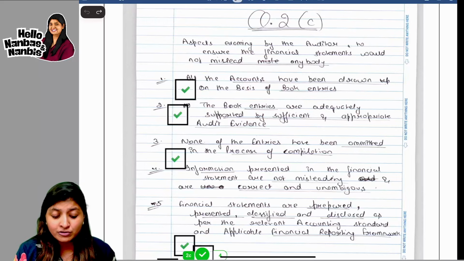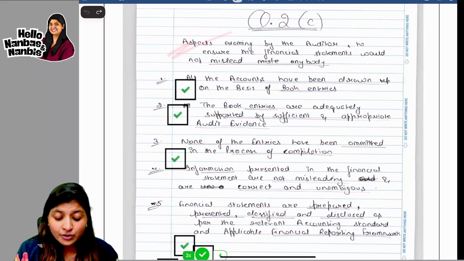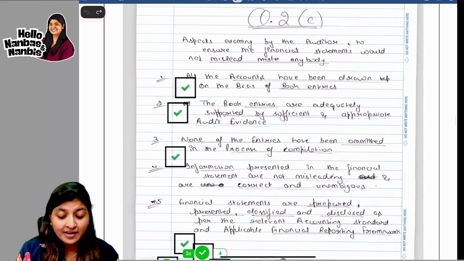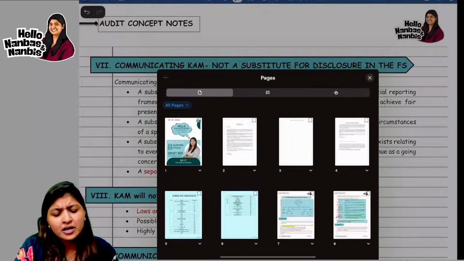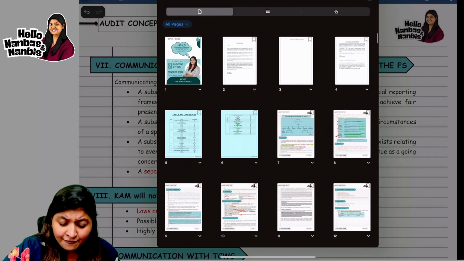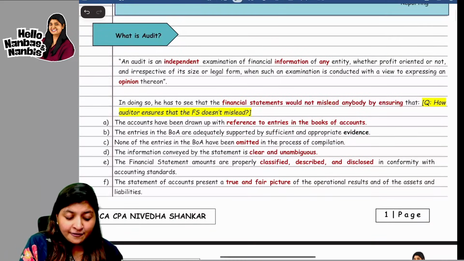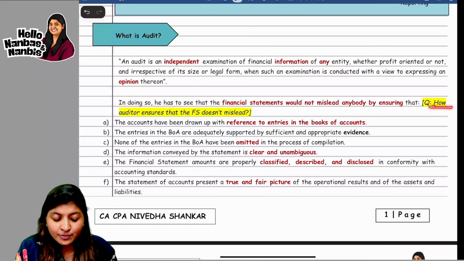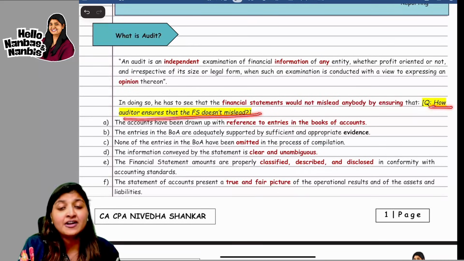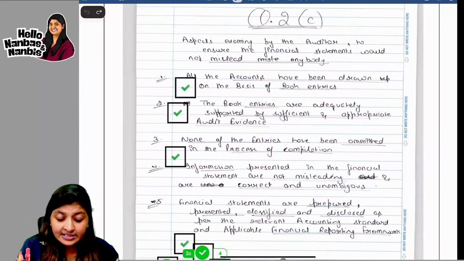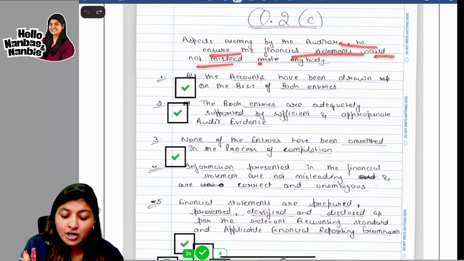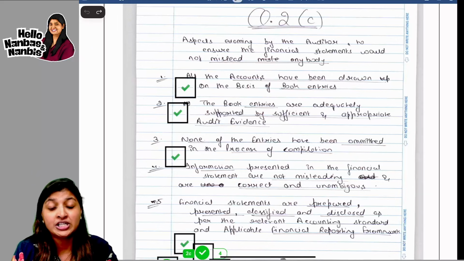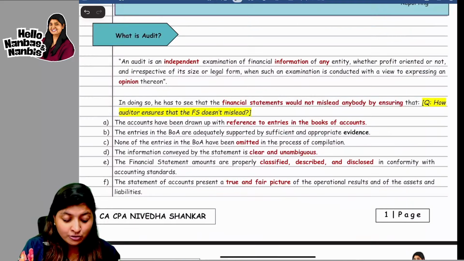Now, the next question also, if you see, aspects to ensure that the financial statements will not mislead anybody. Now, this is a very interesting question because I'll show you in my concept book. I think in the first page only, I have framed this question: how auditor ensures that the financial statement does not mislead. The same thing was asked in the exam. The auditor will ensure that the financial statement will not mislead anybody was given in the question, and all these points. Just look at these points.